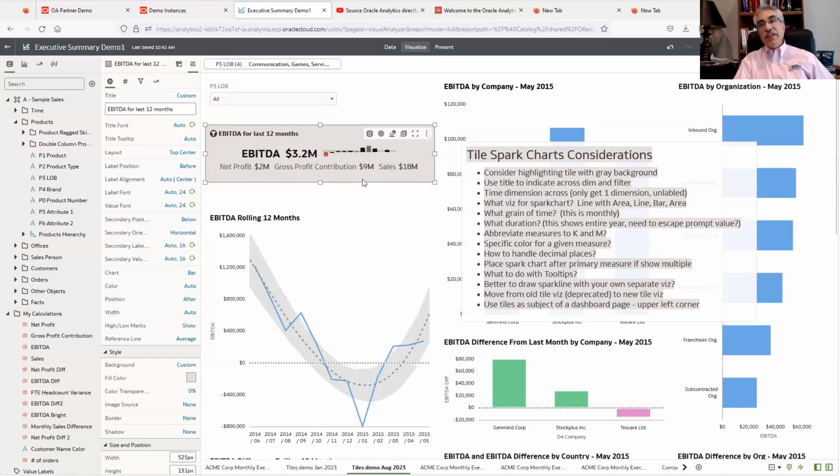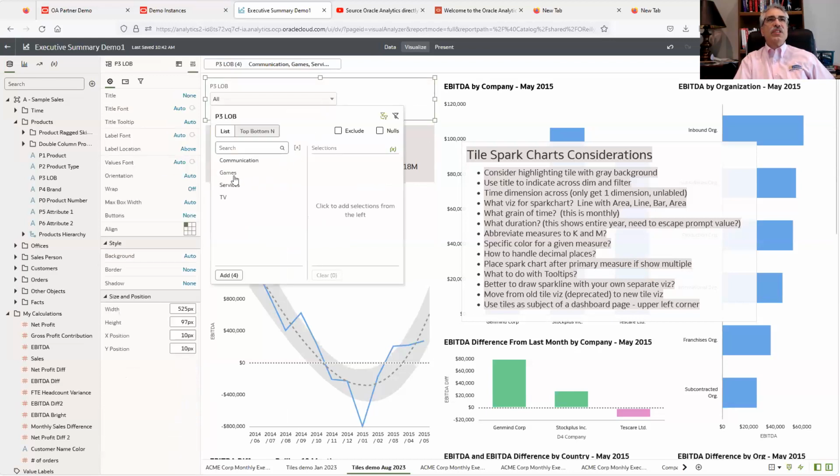everything. Frankly, as a best practice, I don't like that, because I think it becomes less clear that the measure that's being shown here is EBITDA when you put it down below, when you have multiple measures. So my suggestion is keep that next to it if you can. As well, just some other things that are in here, the ability to abbreviate this 3.2 million, and it automatically figures out in here what it should show.